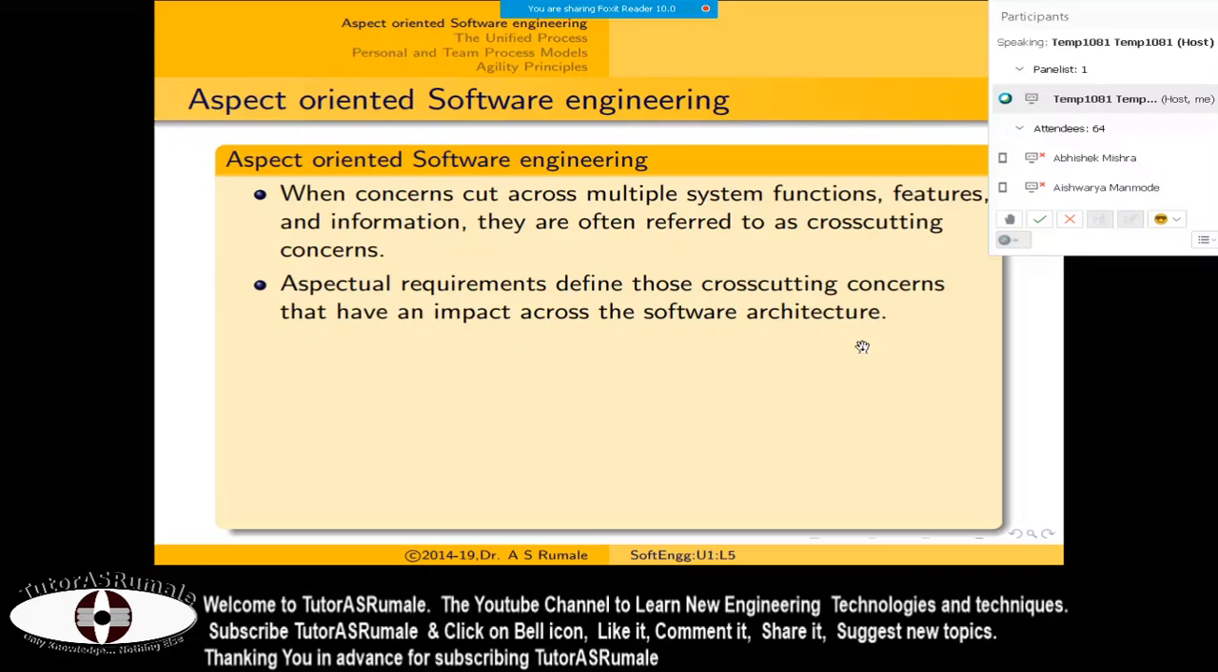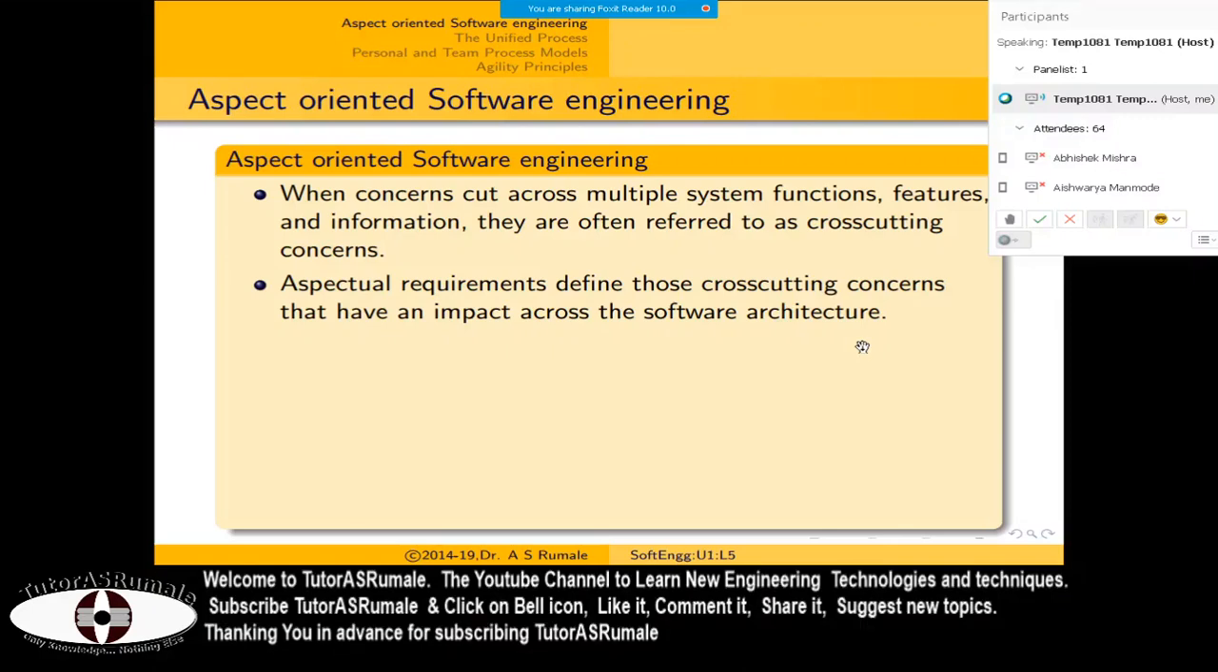Now here you have this thing, the spectral.